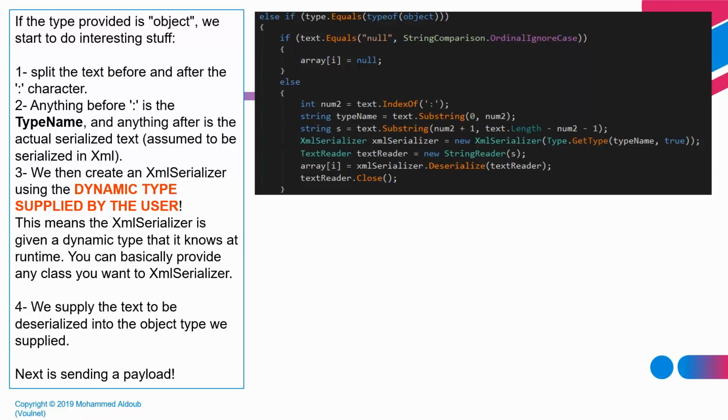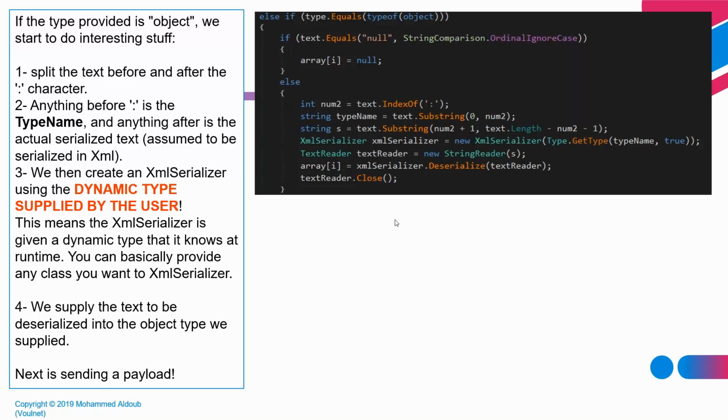So I can send to the SharePoint server the specific type of object that I want to run in the deserialization attack. If we check the code here, if the object type is object, it will split the string on the colon symbol, and then extract the type name from the string. So the attacker will tell the deserializer, this is the type of object that I have.